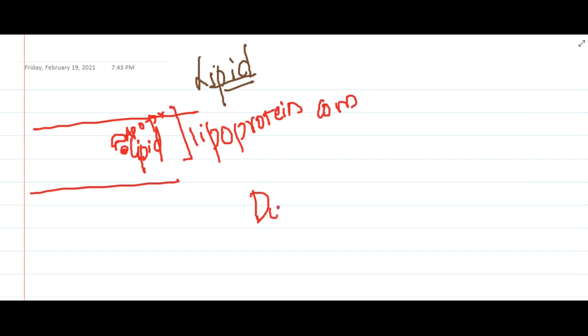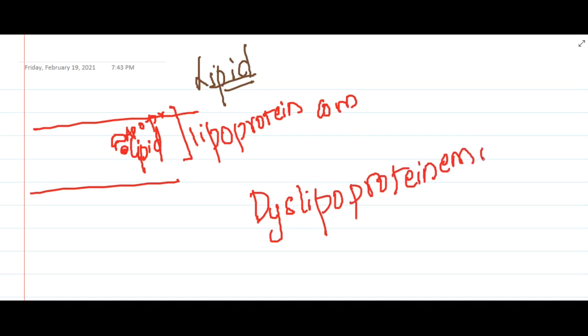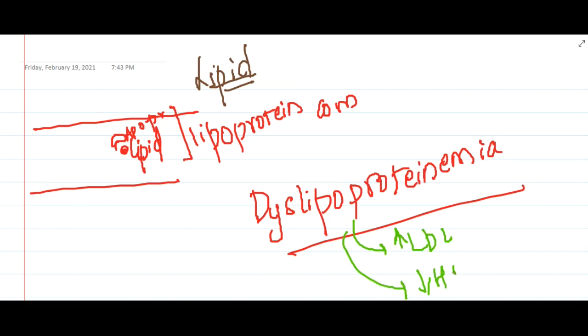There is a term called dyslipoproteinemia. Dyslipoproteinemia occurs when there are lipoprotein abnormalities. In dyslipoproteinemias, you will see increased LDL levels and decreased HDL levels.